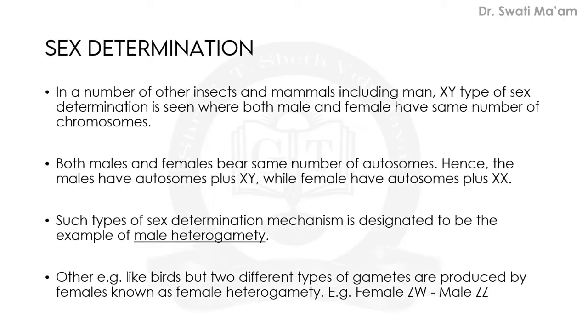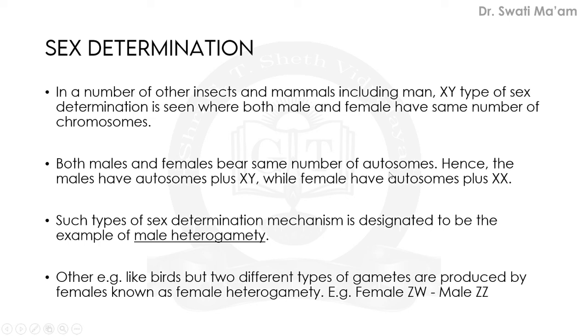Similarly, in a number of other insects and in mammals including man, a different type of sex determination is followed, which is known as XY type of sex determination, and it is seen where both male and female have the same number of chromosomes. Both male and female bear the same number of autosomes.